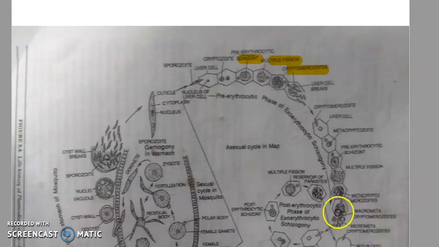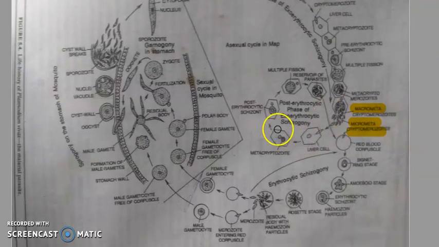These metacryptomerozoites are of varying size. One will be small in size and the other one will be larger. So the larger one, the macro metacryptomerozoite, will reinvade the liver cell and restart the cycle in the liver cells, and will constitute what phase? Post erythrocytic cyzogony. And these micro metacryptomerozoites will now enter into the RBC and will start the second phase, that is the erythrocytic cyzogony.